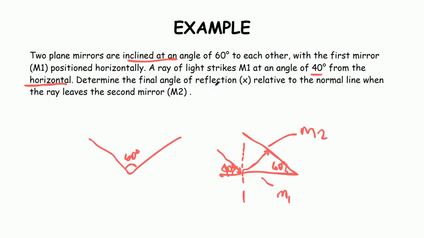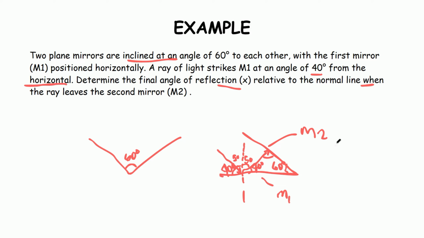Determine the final angle of reflection relative to the normal line. So we will find the angle of reflection when the ray leaves the second mirror. So, we now have the 40 degrees. Using the glancing angle formula, 90 minus 40 is equal to 50. And then our angle of reflection here at mirror 1 is also 50, applying the laws of reflection. And then our glancing angle here is also 40. So, we can now solve for the glancing angle on the other side at mirror 2.